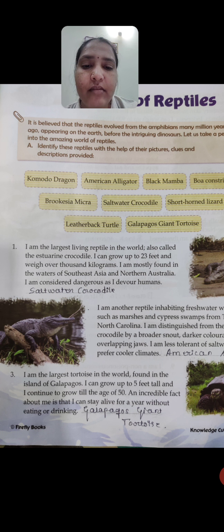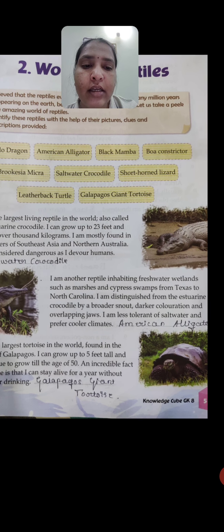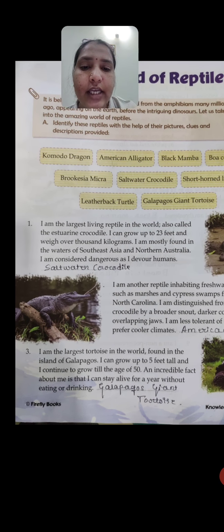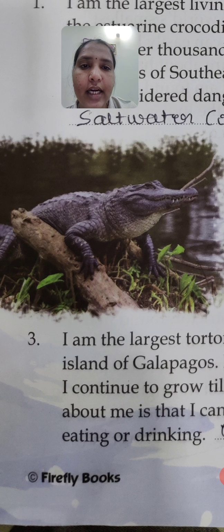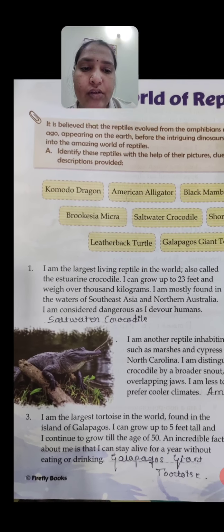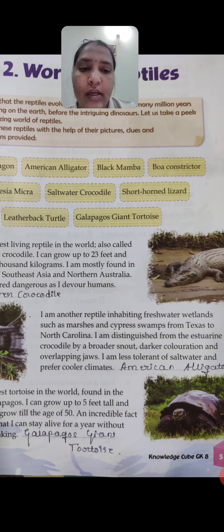Next we can move to the next reptile, that is the American alligator. See here, this is the American alligator, shown on the left side of your textbook. See all of you. This is another reptile. It inhabits freshwater wetlands such as marshes and cypress swamps from Texas to North Carolina. That means it lives in fresh waters, and we can find this in North Carolina.